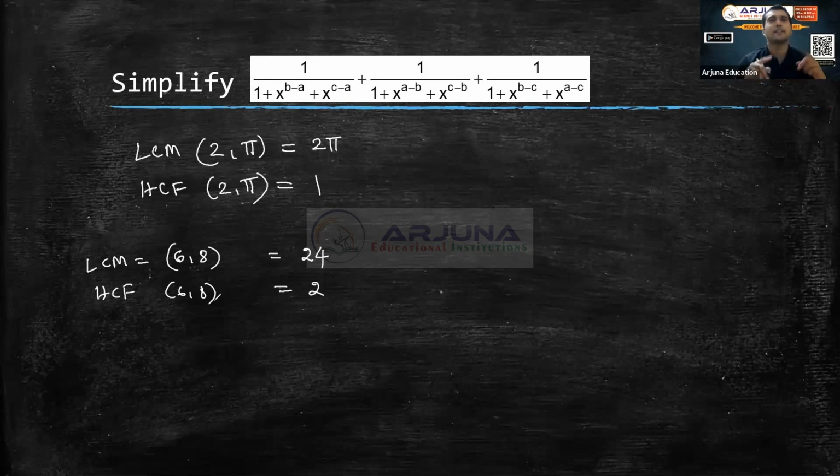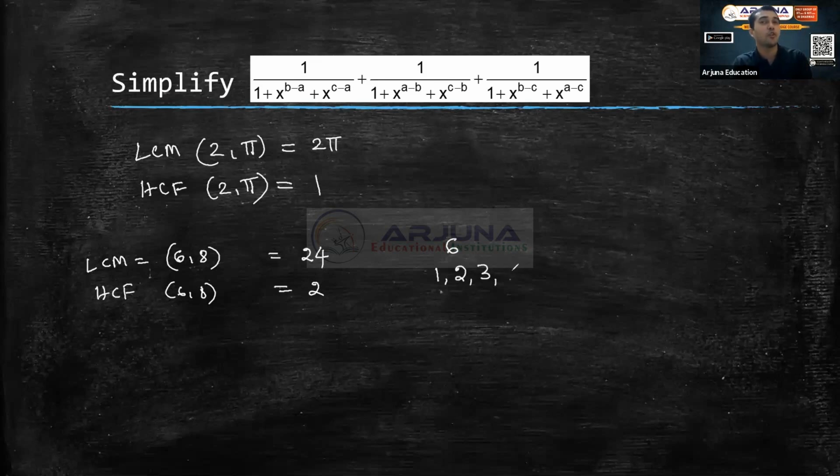Now, what is the meaning of HCF? Highest common factor. What is the meaning of factor? A factor is something which divides. Suppose somebody asks you, what are the factors of 6? 1 is a factor of 6, 2 is a factor of 6, 3 is a factor of 6, and 4 is not a factor.